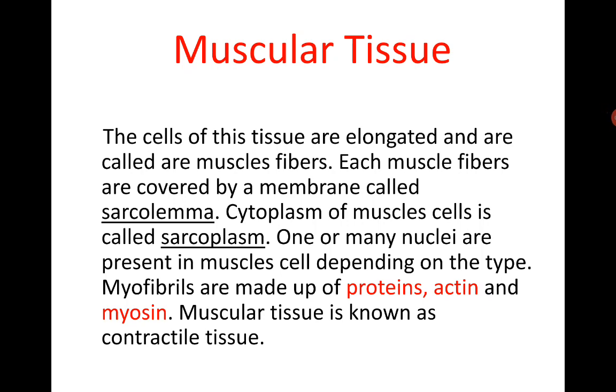The proteins are called actin and myosin. They have the capacity for contraction and relaxation. Muscular tissue is known as contractile tissue because muscle has the property of contraction and relaxation.